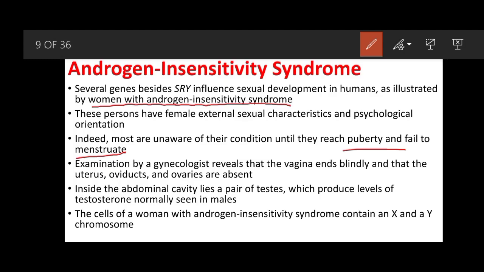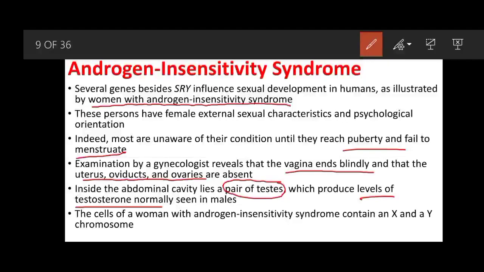And when examined by the gynecologist, it is revealed that their vagina ends blindly and they do not have uterus, oviduct, and ovaries. So inside the abdominal cavity, a pair of testes is also found, and this pair of testes is producing normal levels of the testosterone hormone, which is seen in the males.